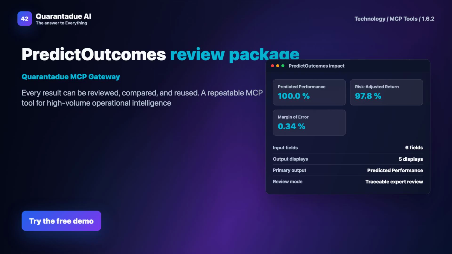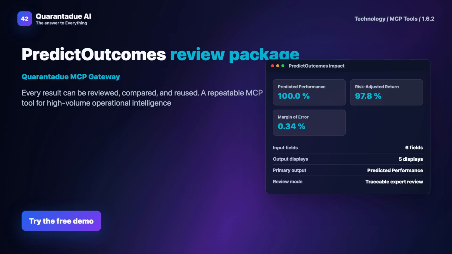PredictOutcomes generates detailed reports that are easy for stakeholders to read. These reports include all assumptions, data sources, and calculations aligned with regulatory standards. This transparency ensures that your forecasts are not only accurate, but also verifiable and compliant.